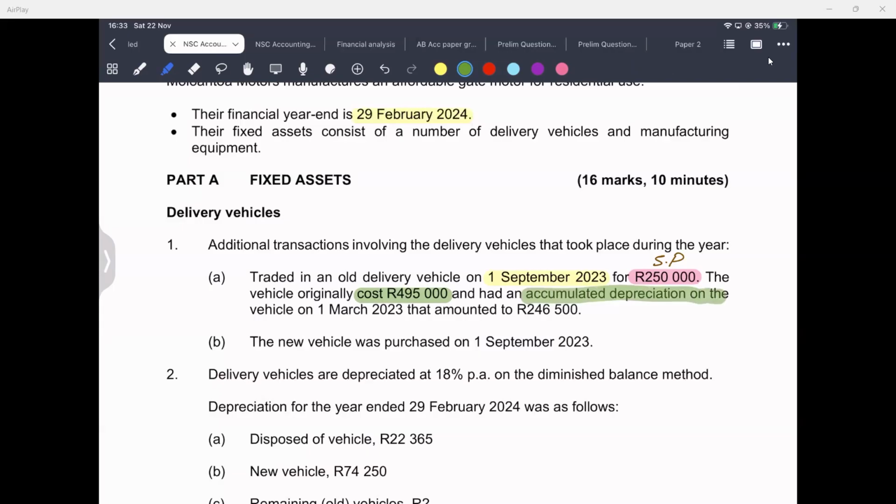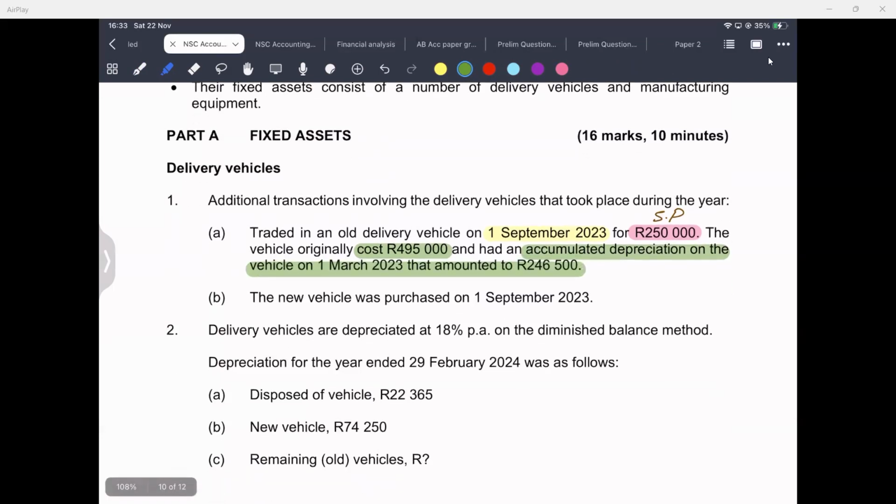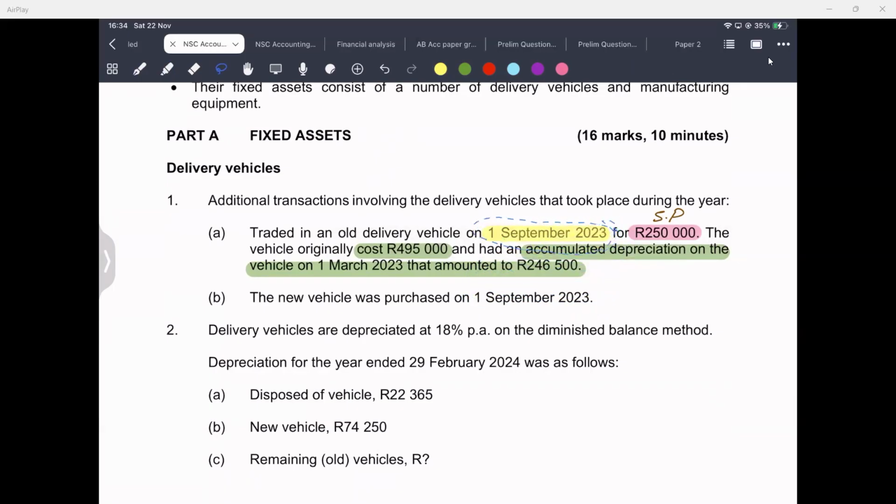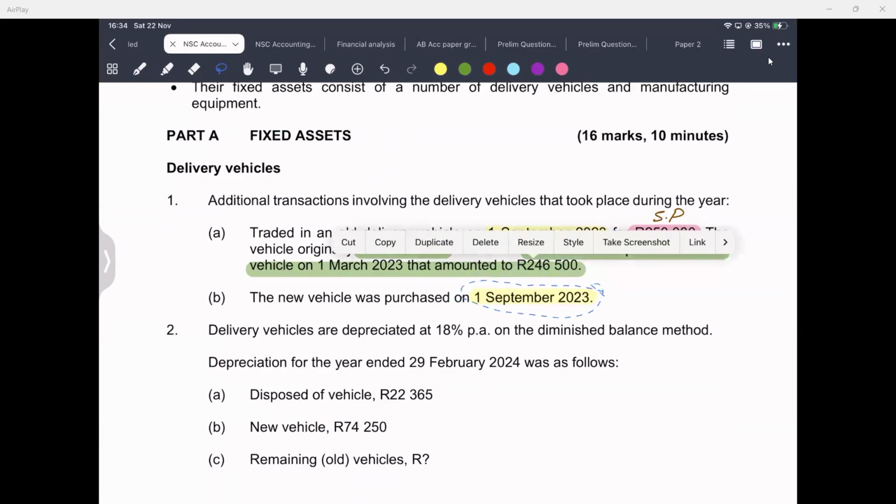They gave you the accumulated depreciation of this asset at the beginning of the year, which is 246,500. Okay, good. Let's move to B. The new vehicle was purchased on the 1st of March 2023. That, guys, shouldn't be a surprise because the old vehicle was traded in for a new one on the 1st of March 2023, which makes sense because it's a trade-in exchange.